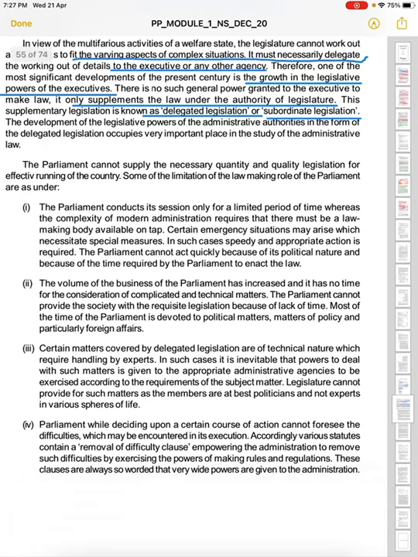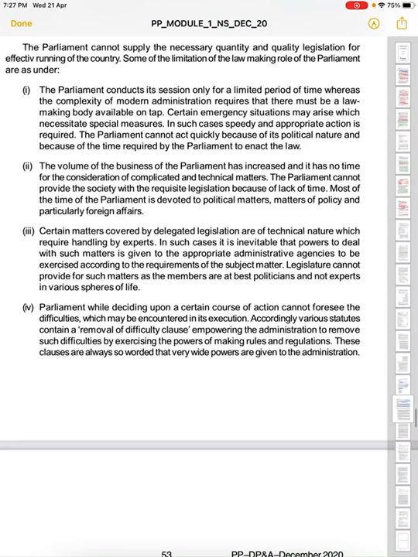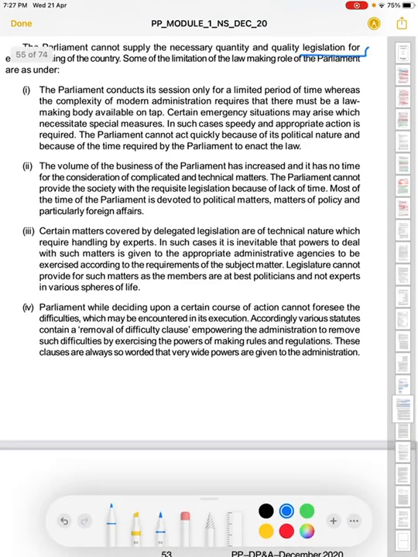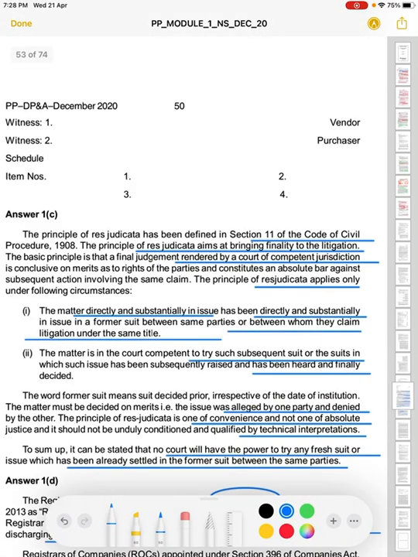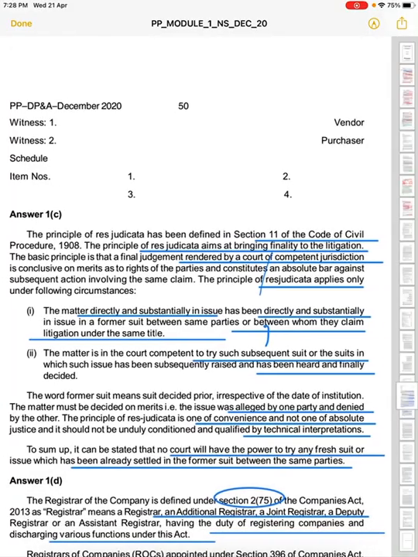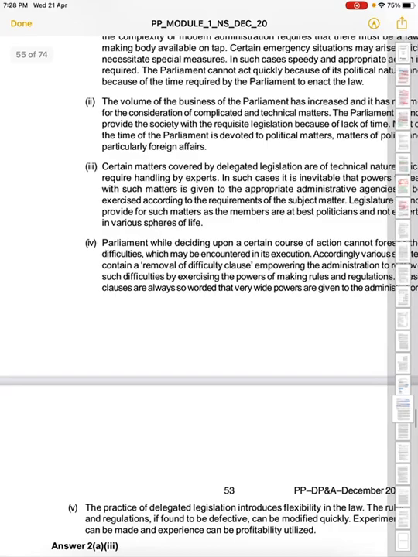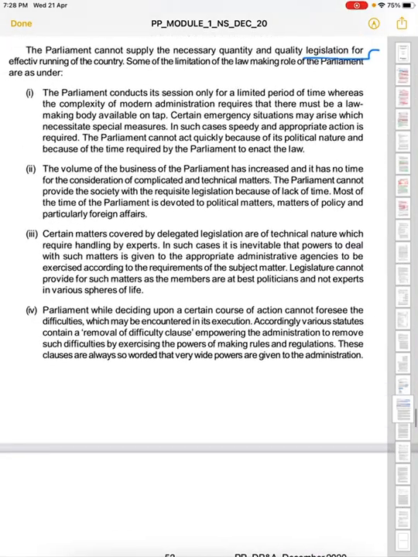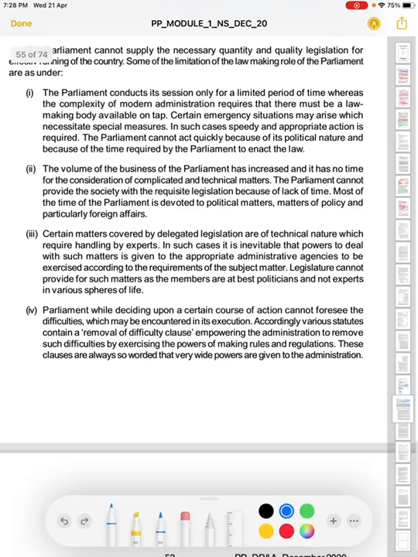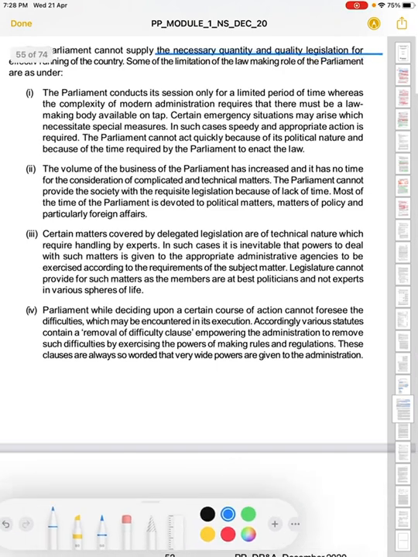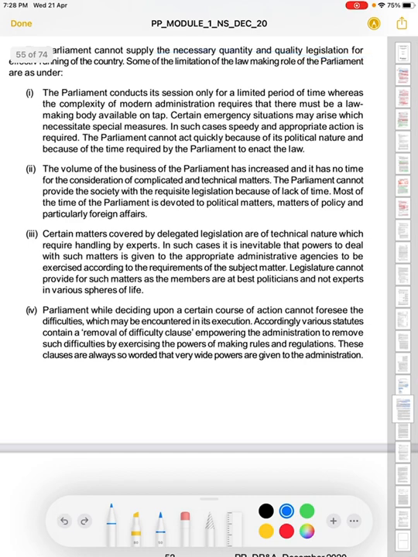So the parliament cannot supply the necessary quantity and quality of legislation for the effective running of the country.